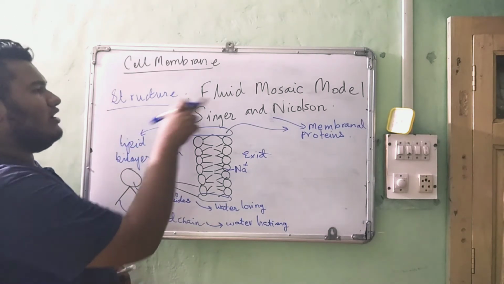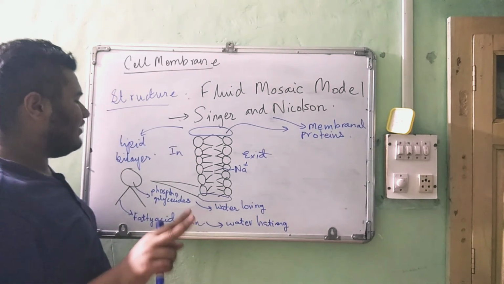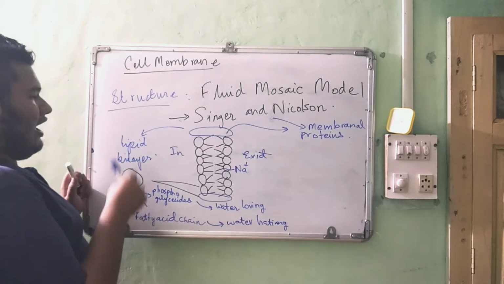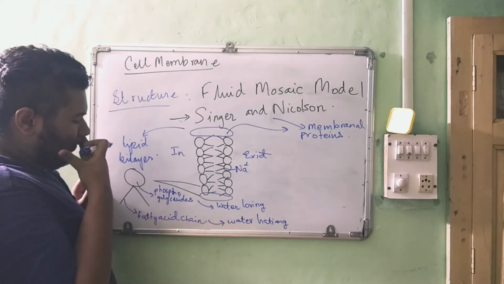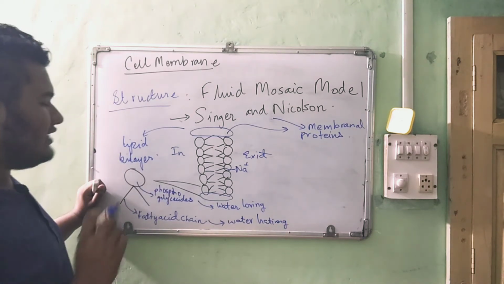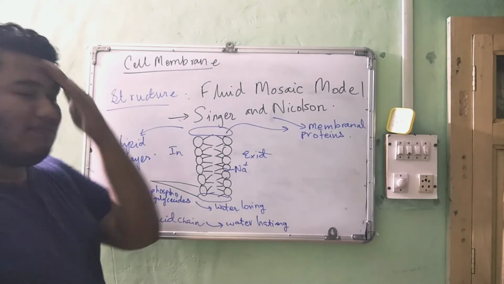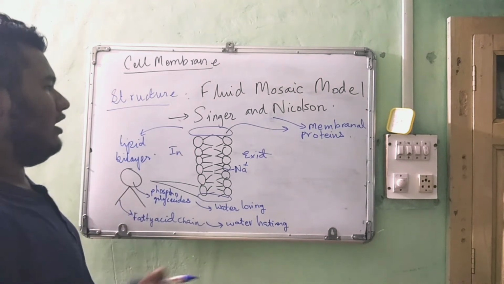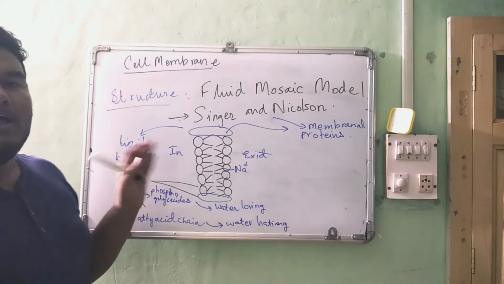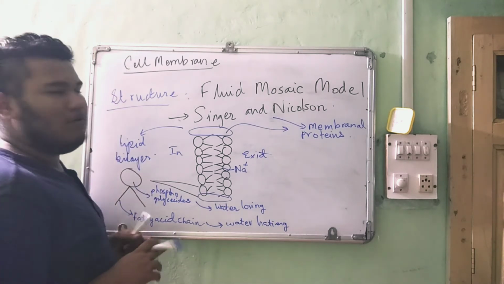Okay, so this was the structure called the fluid mosaic model given by Singer and Nicolson. It had two features, a lipid bilayer and membranal proteins. The head was made up of phosphoglycerides and the tail was made up of fatty acid chain. The phosphoglycerides or the head was hydrophilic or water loving, and the fatty acid chain is water hating or hydrophobic. There were some membranal proteins which help water soluble solvents to pass through, like Na+, K+, I- and everything else. Okay, so this was the fluid mosaic model.